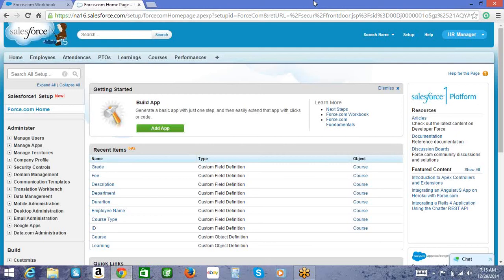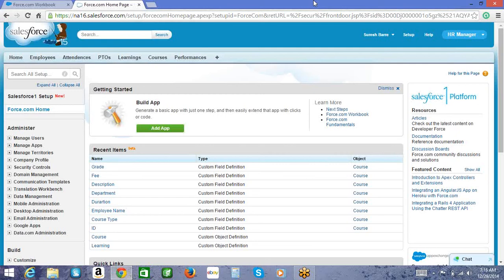Attendance is something which needs to be marked by whom? I think the employee himself should mark the attendance, or the manager should mark it for everyone. What kind of a situation do we want? I think the employee himself should mark his attendance, right? PTOs is something that the employee needs to have access to. Learnings and courses is again something the employee needs to have access to. Performances is something that the HR team should see. So now, basically what you will see here, the MVC framework that we talked about.